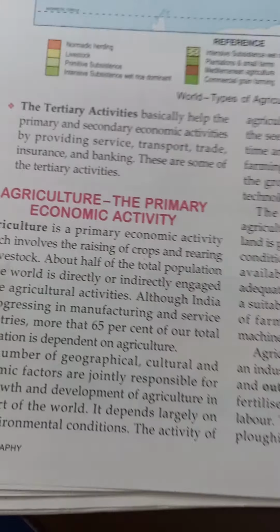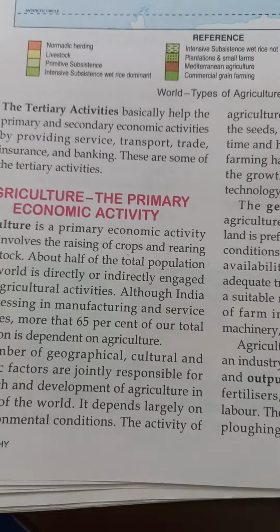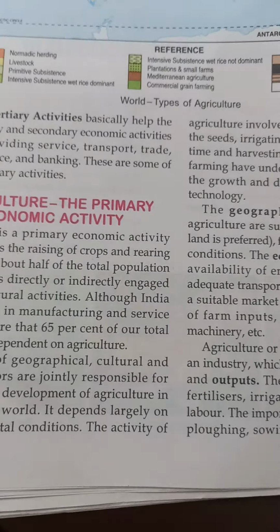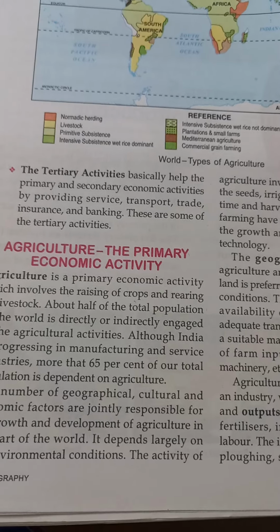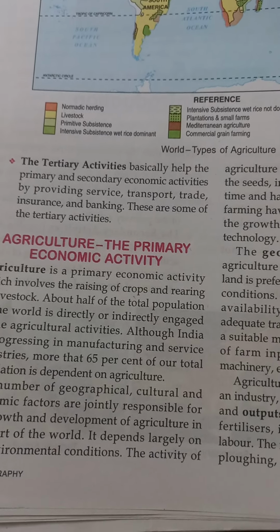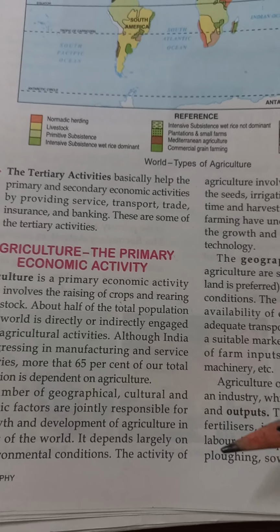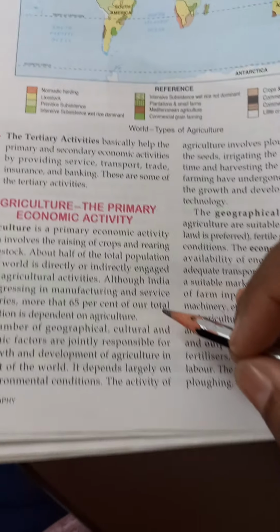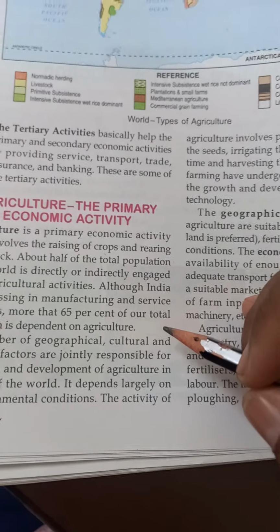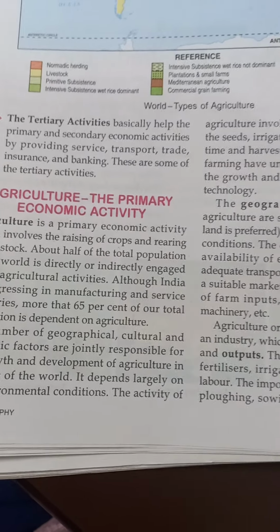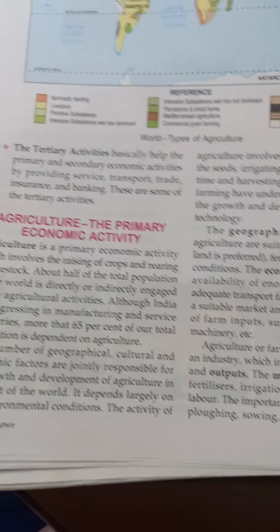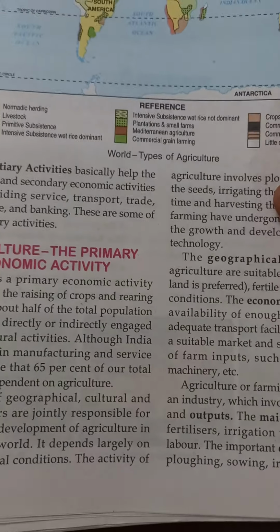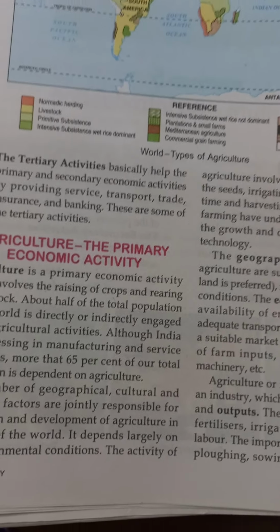Many people also depend on activities related to agriculture, like selling of seeds, selling of fertilizers, and sale of grains. So we are directly or indirectly related to agriculture.